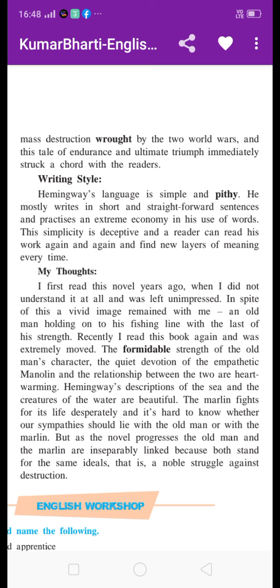At the end of the story the old man succeeds in catching the marlin, and the marlin dies. At the end of the story there is the struggle of the old man as well as the marlin, and that's why it is a noble struggle against destruction. In this way, that is the book review of The Old Man and the Sea.